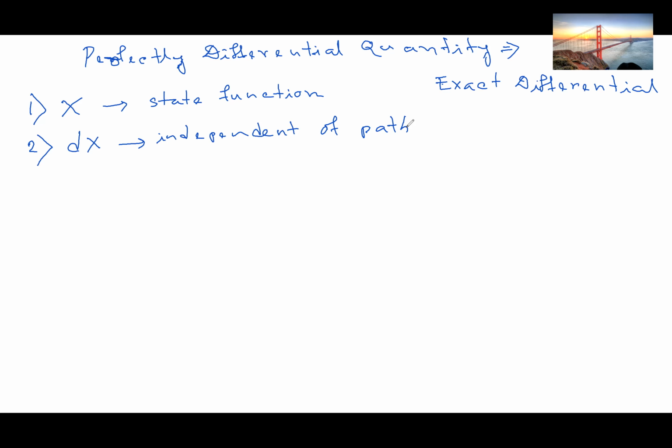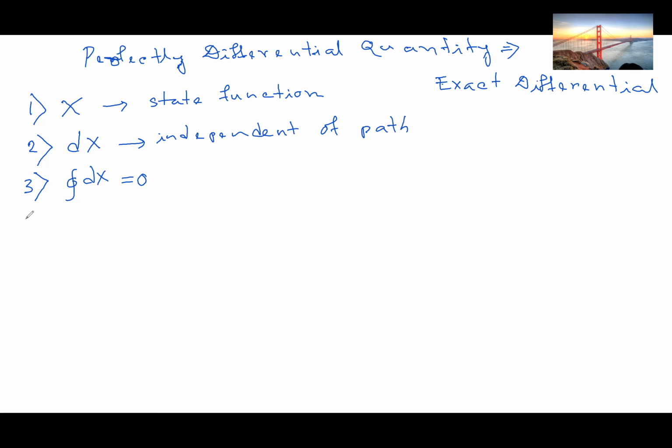Condition number three is that the cyclic integration of dx equals 0. As I mentioned in the first slide, for a cyclic process, in order for x to be a perfectly differential quantity, the cyclic integration of dx will be 0.